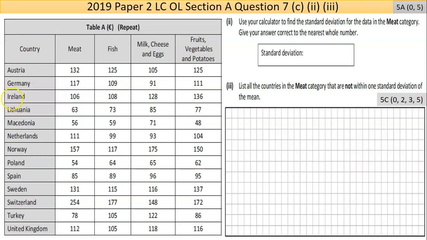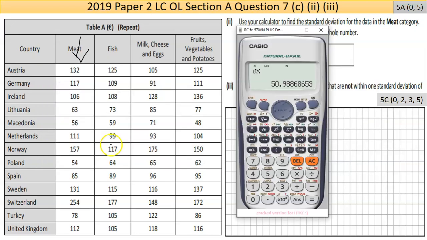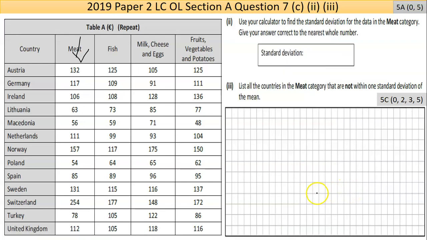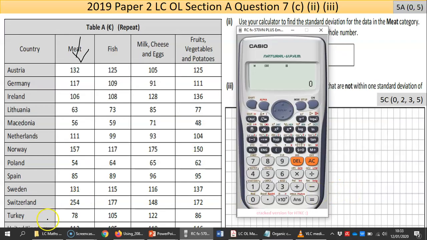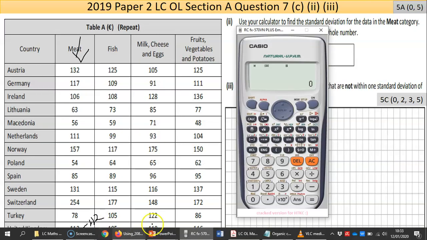So the only real effective way to do this, and it is for the meat category, is to use the calculator. So I'm going to bring up my calculator. I just practiced it before. On this version of the Casio, the method is actually the same as the regular Casio.